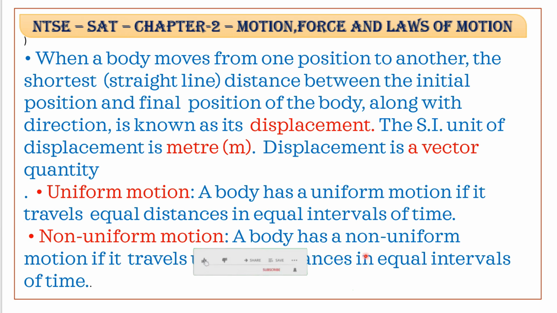A body has a non-uniform motion if it travels unequal distances in equal intervals of time, however small the intervals may be.